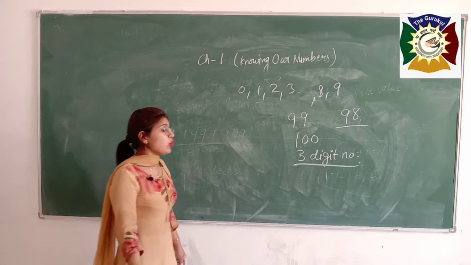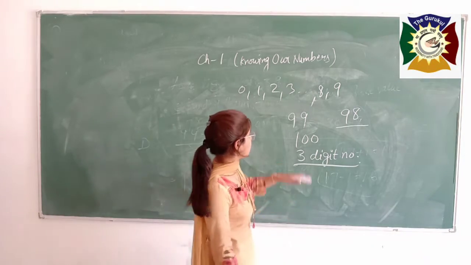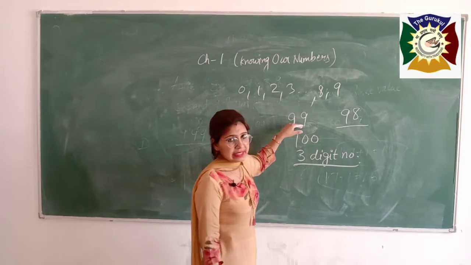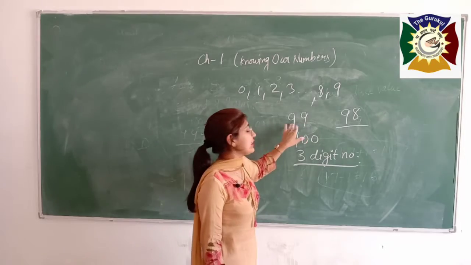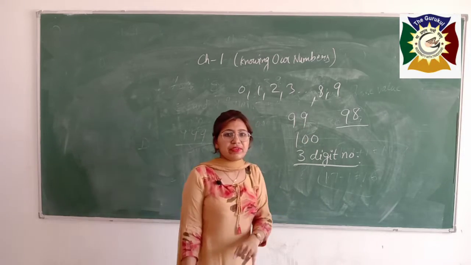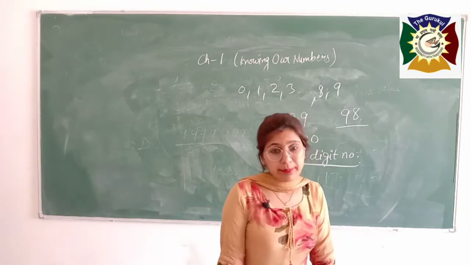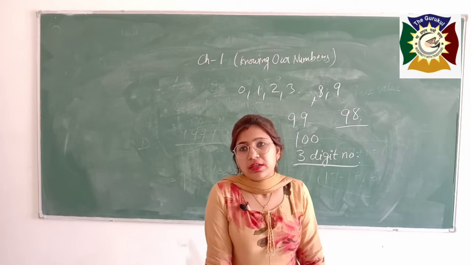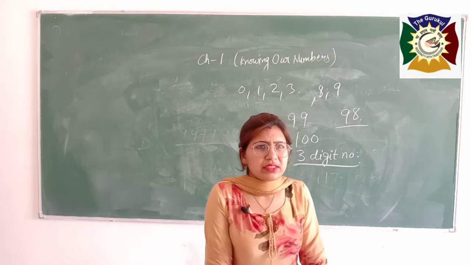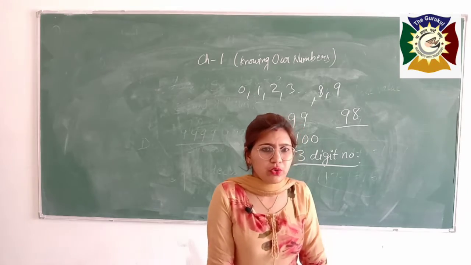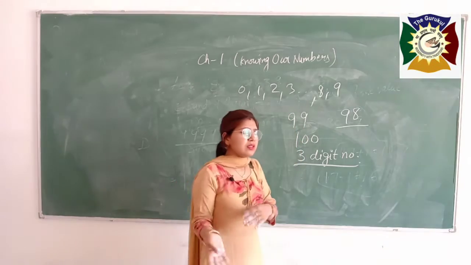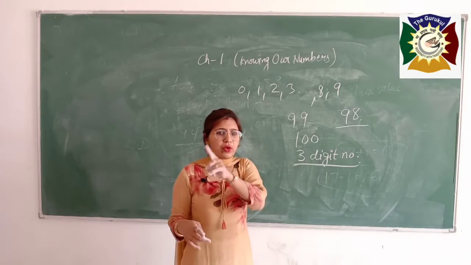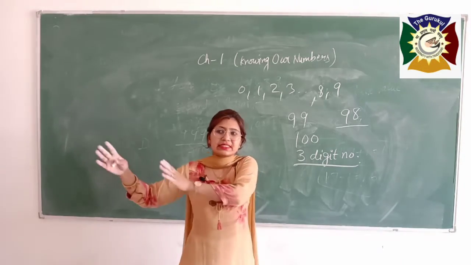100 is the smallest 3-digit number because before 100 we have 99, and that is a 2-digit number. There is another definition for the largest number of any digit. If you want to know the largest 5-digit number, then what I will say, boys, subtract 1 from the smallest 6-digit number.